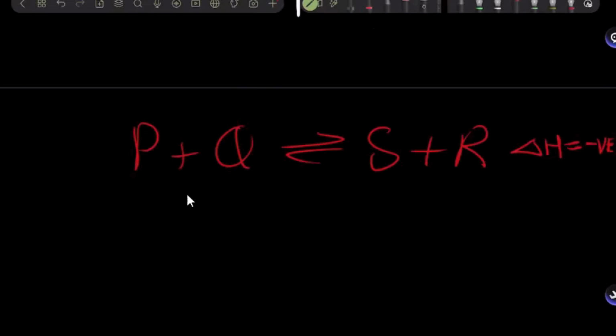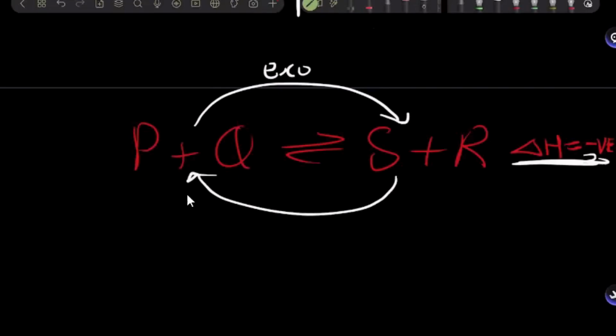Now remember that this delta H is always for which reaction, the forward or the backward? The forward. It's always for the forward reaction in reversible reactions. So this forward reaction would be exo, and the backward reaction would be endo.